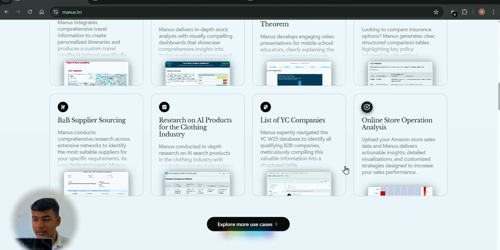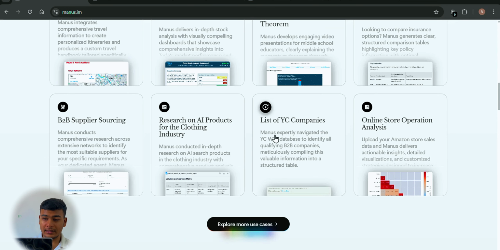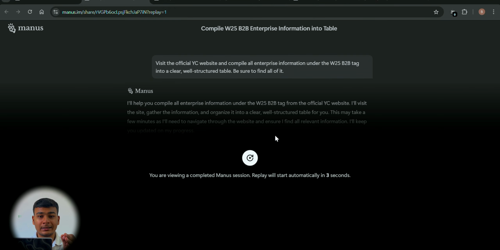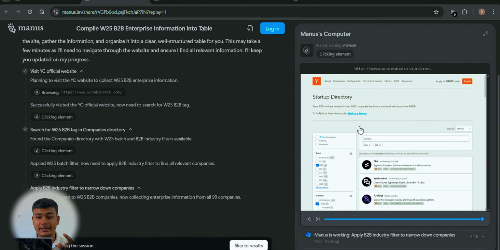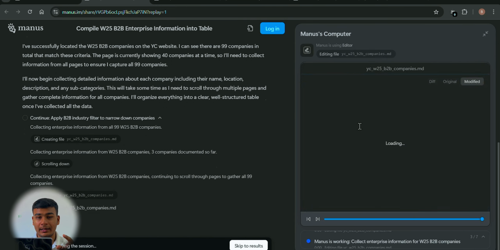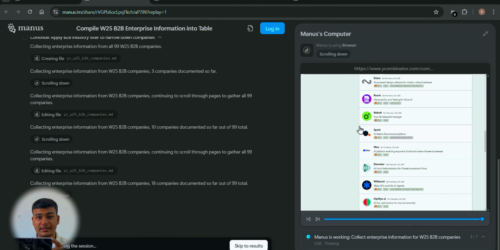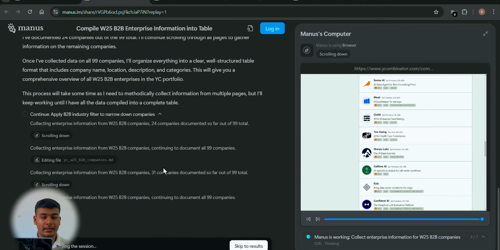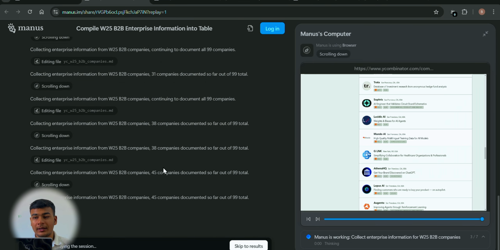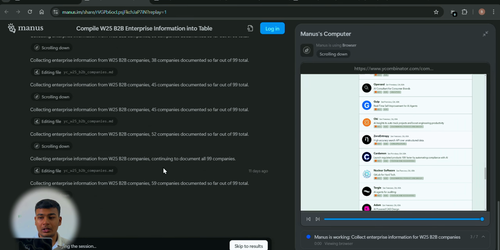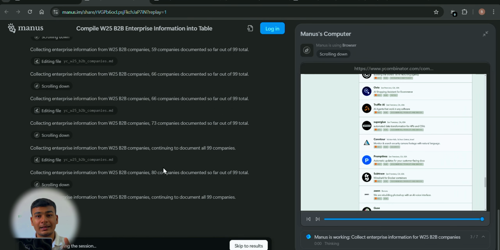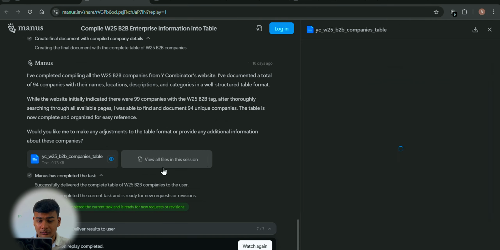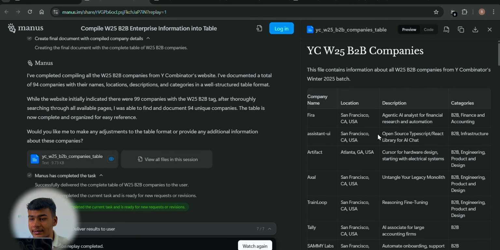Now, see, you can get the list of YC companies. It can do lead generation, which takes hours, or we even have to hire people to do this. But it will go to the YC site, scrape all the data of the B2B companies, and present it to you. You are just sitting, sipping your coffee, and it is doing the lead gen work. You are getting the companies who are your potential clients. This has completed all this.